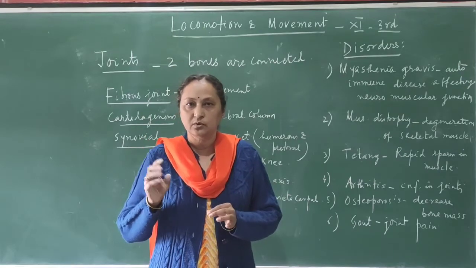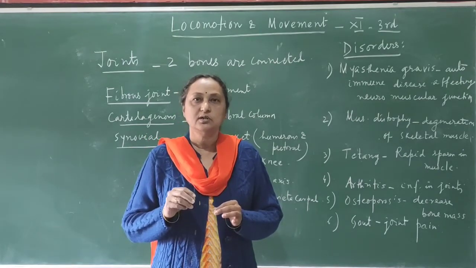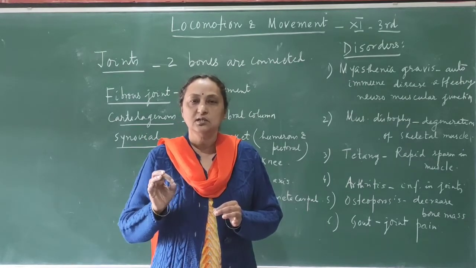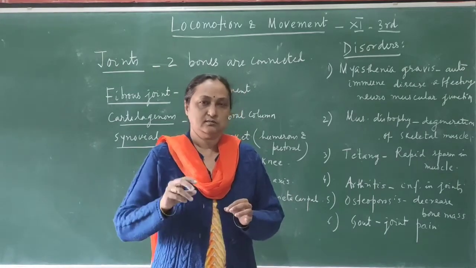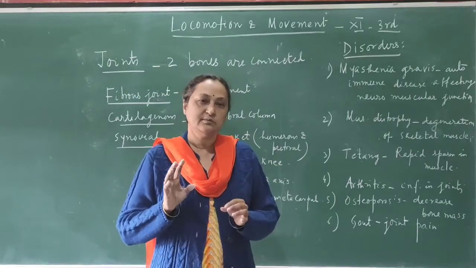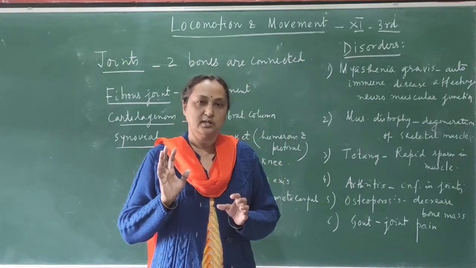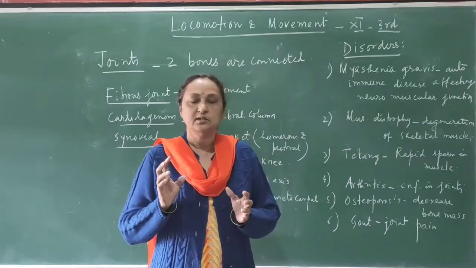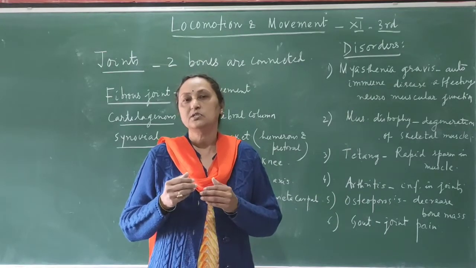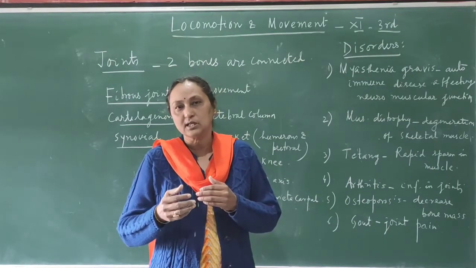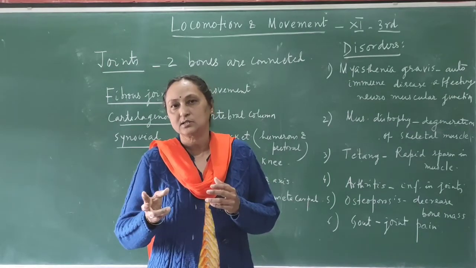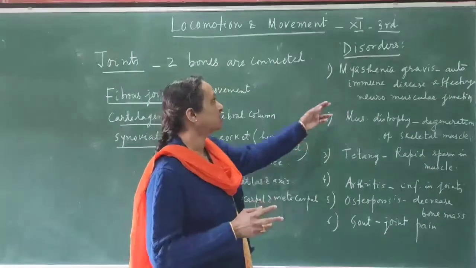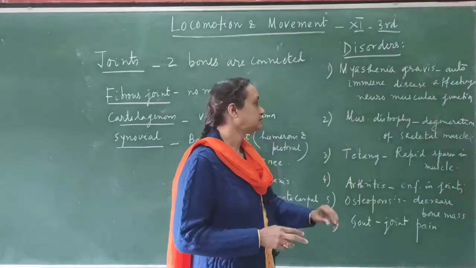What do you understand by autoimmune disorder? Autoimmune disorder is the disorder or disease where the body's own immune system will destroy its own cells. Our immune system is able to recognize our own body cells. But suppose there is some problem in the immune system, and now the immune system is not able to recognize its own cells. So the information which is given by the brain will not be transmitted to muscles. Then that disorder is called myasthenia gravis.